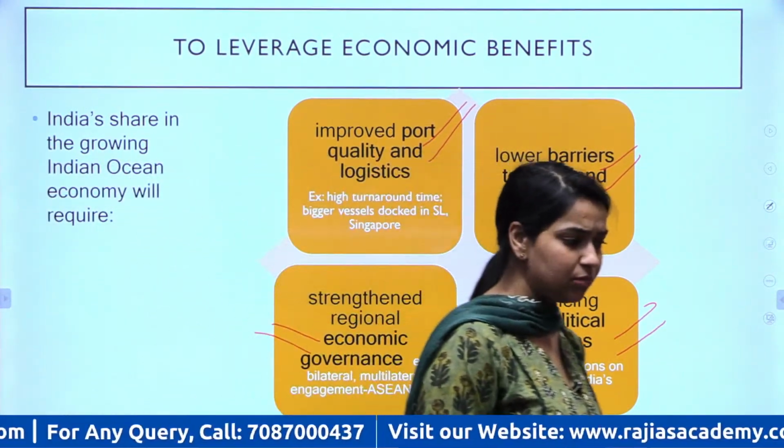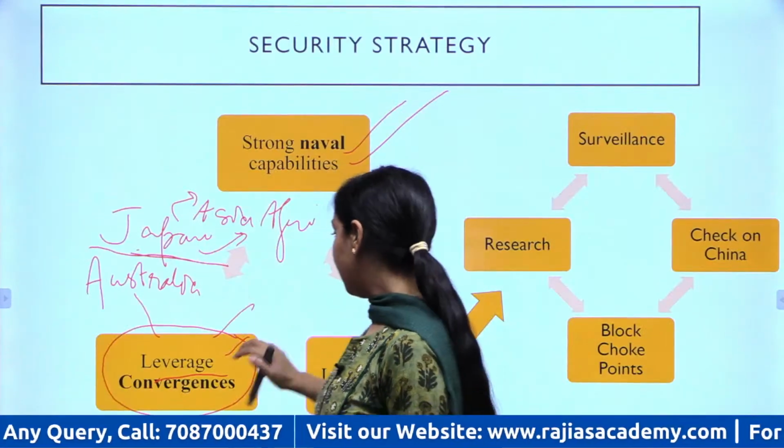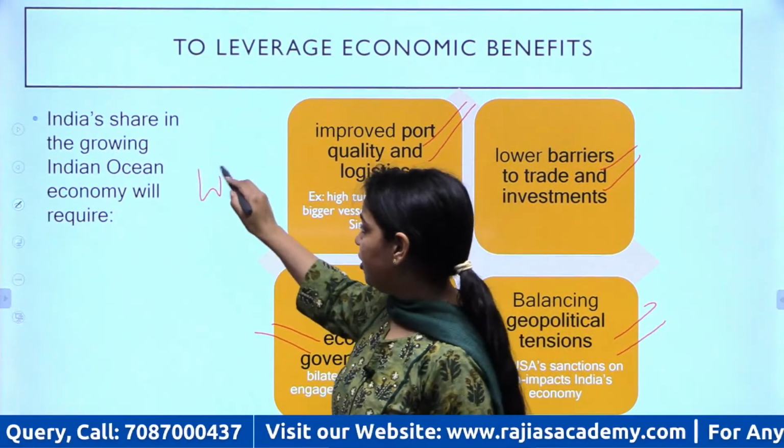So this is the entire picture of Indo-Pacific. We started by understanding, you know, the what of Indo-Pacific.